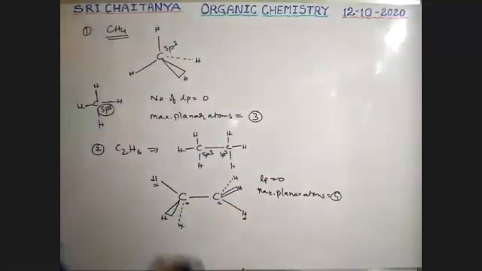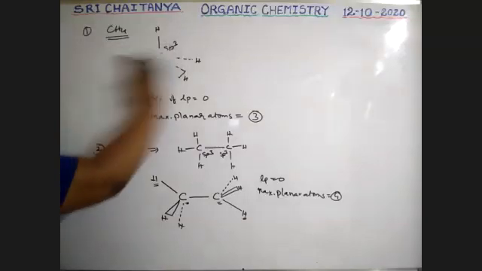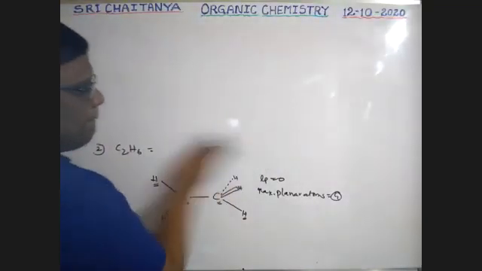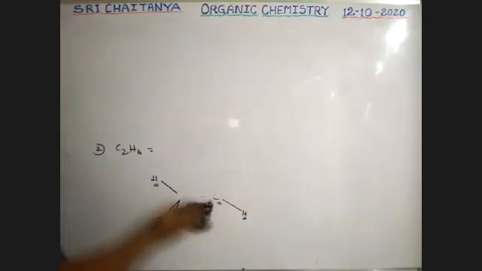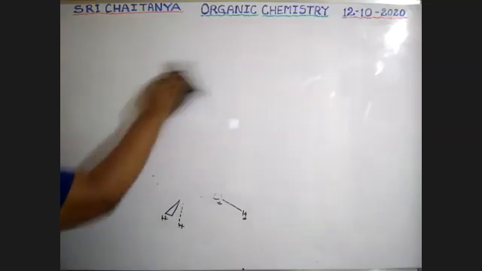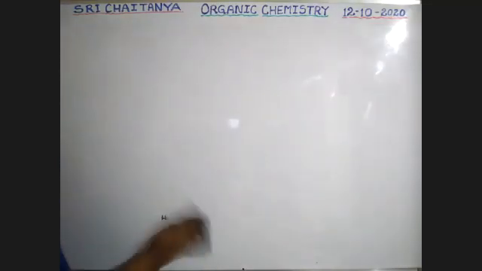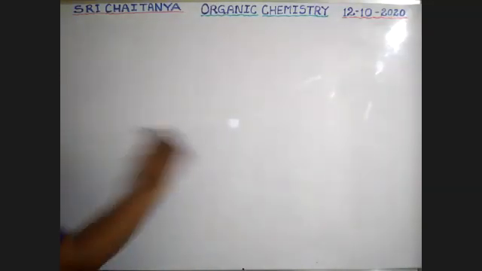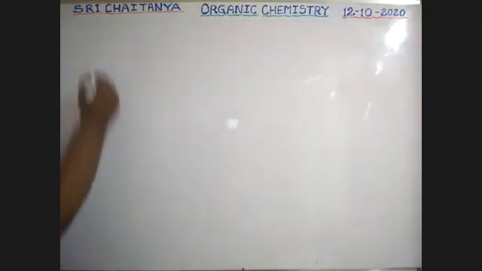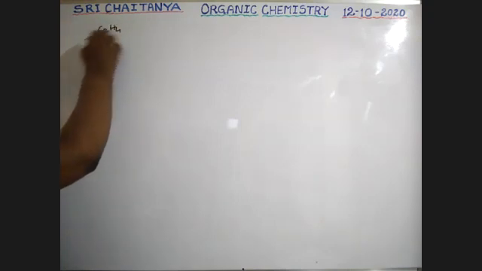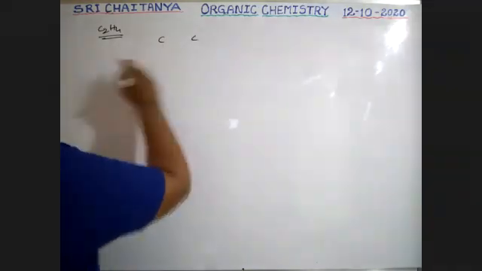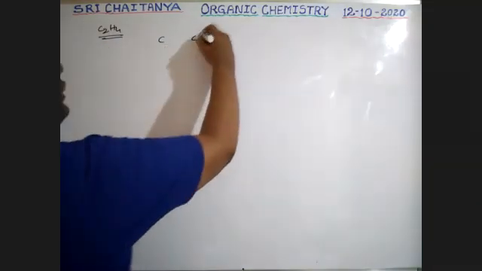Next, C2H4. Equal sharing: 2 carbons, 2 hydrogens for this one, 2 hydrogens for this one.